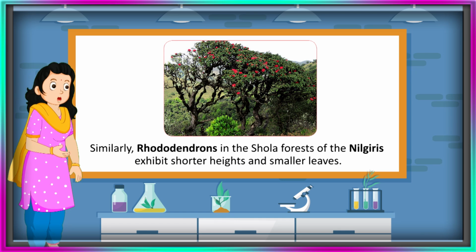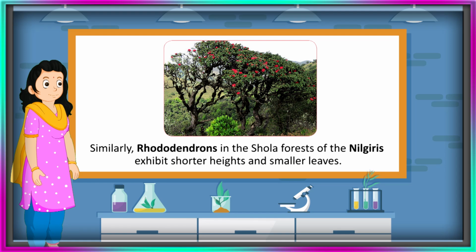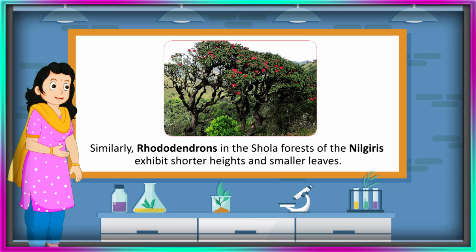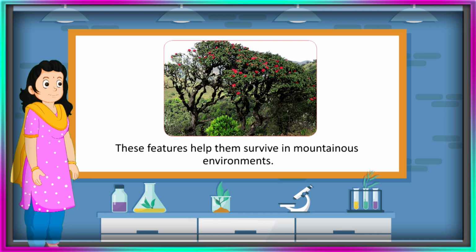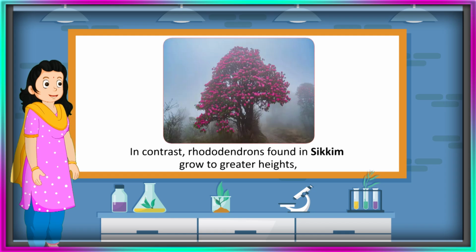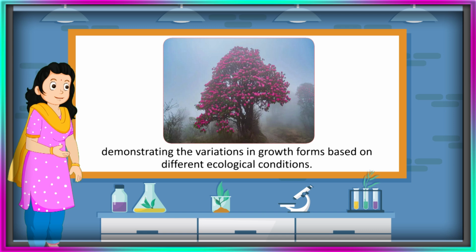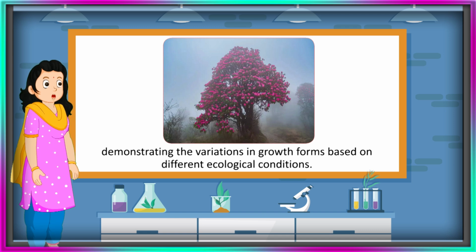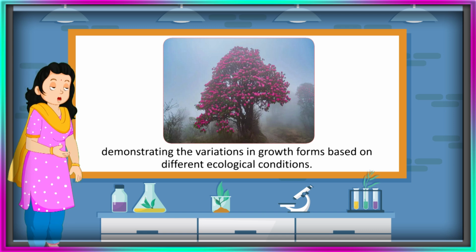Similarly, rhododendrons in the Shola forests of the Nilgiris exhibit shorter heights and smaller leaves. These features help them survive in mountainous environments. In contrast, rhododendrons found in Sikkim grow to greater heights, demonstrating the variations in growth forms based on different ecological conditions.